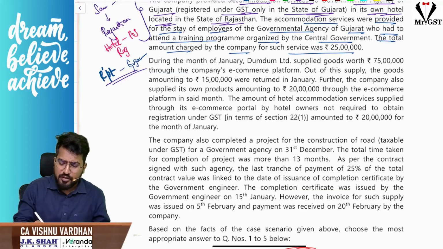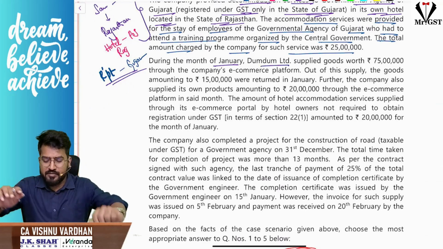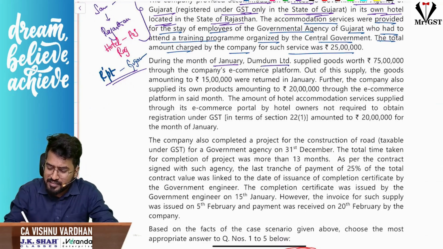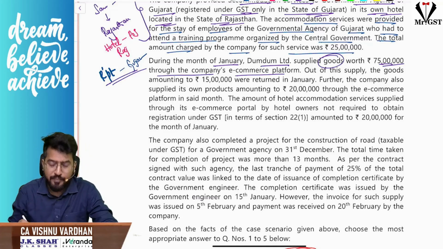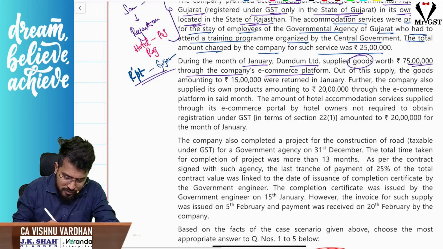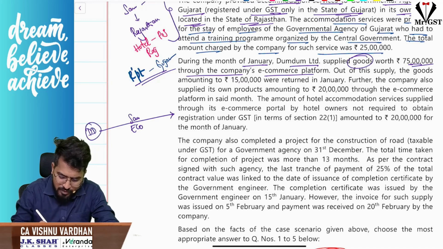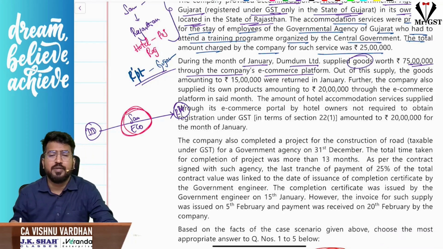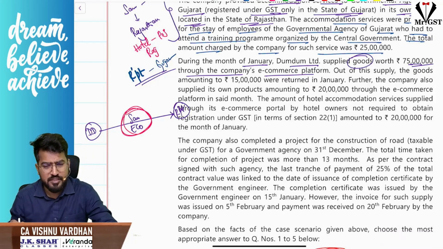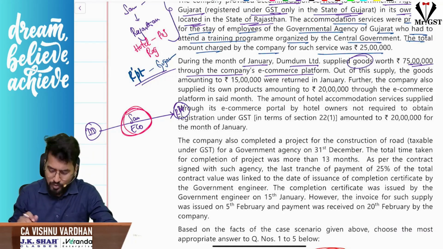Now, during the month of January, let us go to the next paragraph. During the month of January, Dum Limited, whatever it is, supplied goods worth 75 lakhs through the company's e-commerce platform. That means, understand, sir, this fellow is the e-commerce operator. Through that fellow, this Dum Limited is making supplies to customers. Correct? So here, this fellow is acting as an e-commerce operator intermediary. Correct? TCS provisions will come into picture or not? TCS provisions obviously will come into picture, sir. Let us see that.